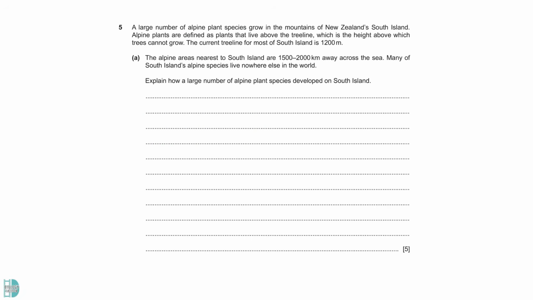Question 5 gives you some information about alpine plant species in New Zealand. A tells us that the alpine areas nearest the South Island are 1,500 to 2,000 km away across the sea. These species are not found anywhere else in the world. So, how can these species develop on the South Island? It is probably due to evolution or speciation as a part of natural selection.